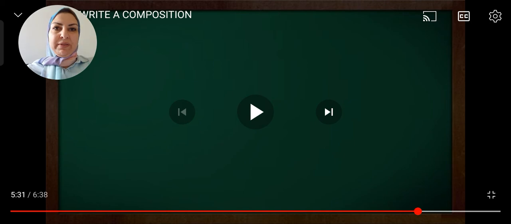So it is as simple as that, as we said in the beginning. The body must consist of the events that you are talking about according to the introduction. So if your introduction is about a train journey, tell me what happened for you during the journey. This is the main body.